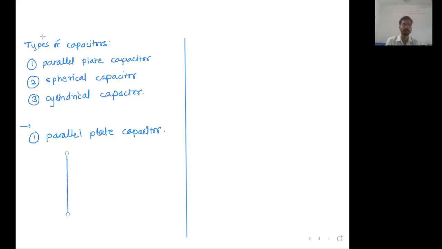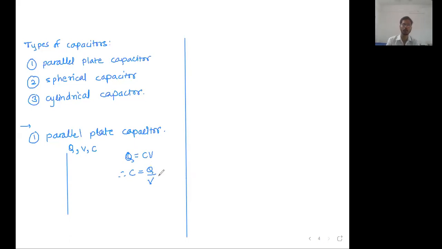Let's say the charge on the first plate is Q, its potential is V, and its capacity is C. So here you can write Q is equal to CV, therefore capacity C is equal to Q upon V.